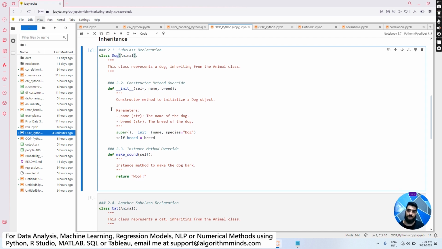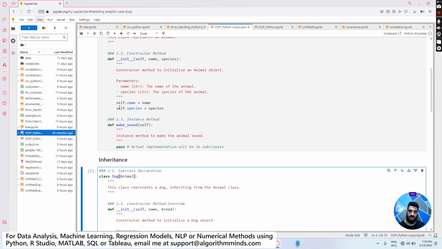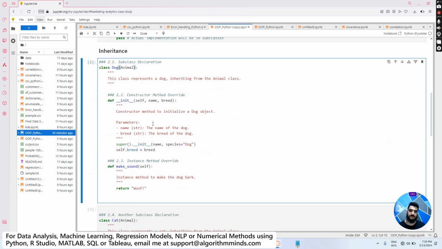With the Python statement super().__init__(name, species), we are inheriting the same attributes that were present in the superclass or parent class, and we are taking those attributes from that parent class.